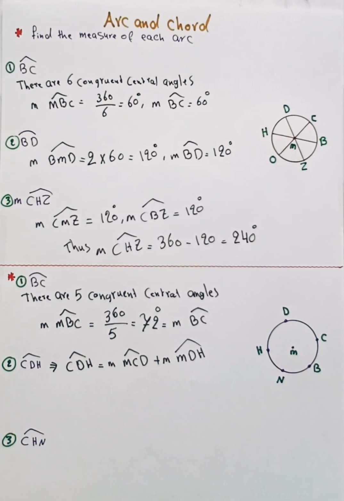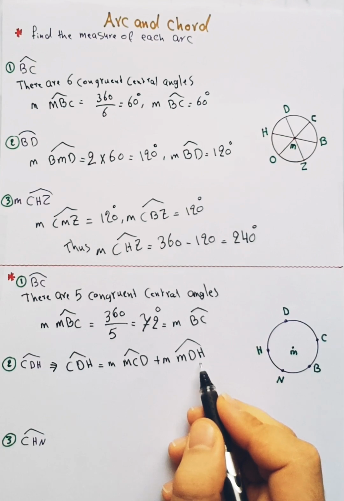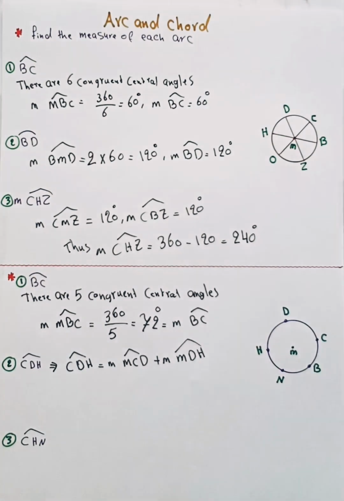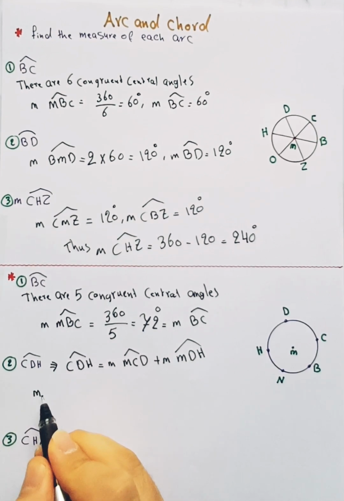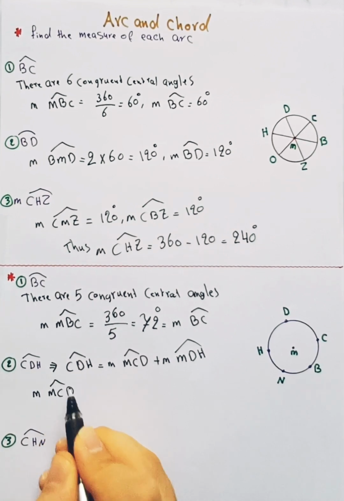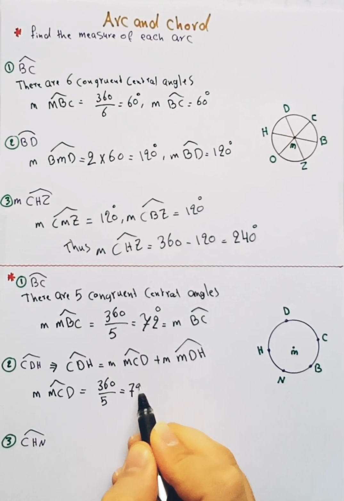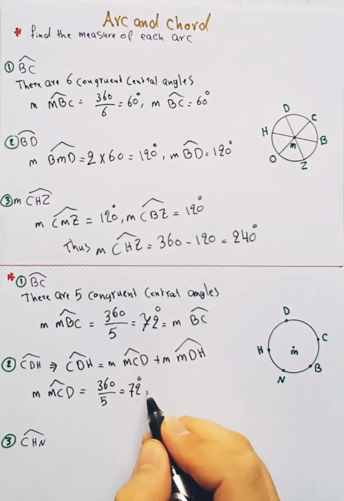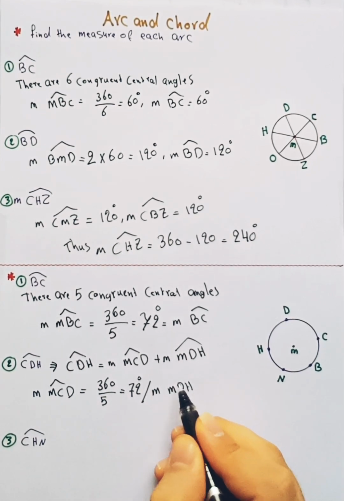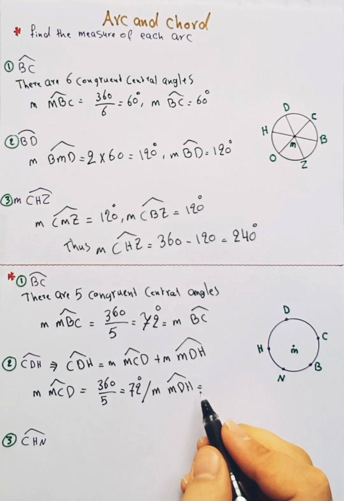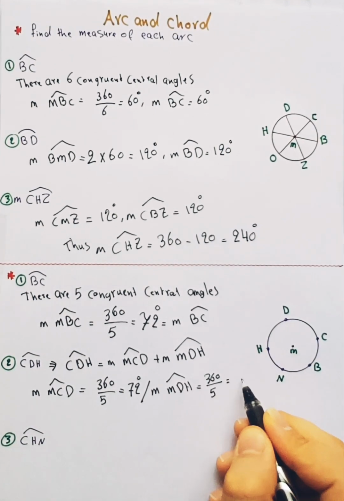So the measure of MCD equals 360 divided by 5 equals 72 degrees, and the measure of MDH equals 360 divided by 5 equals 72.